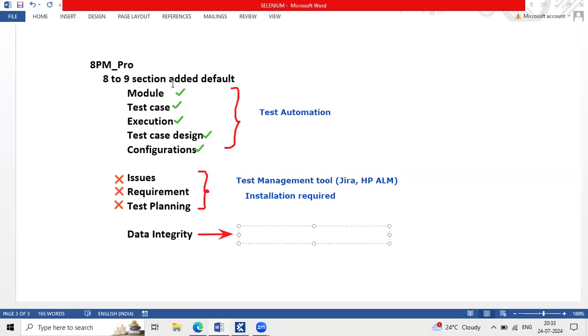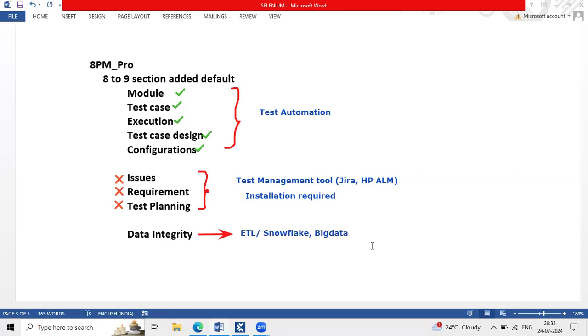So any questions on this section, and the two categories, test automation and test management? No. Okay. Clear. So Tosca has another phase, that is data integrity. We use this data integrity for ETL. I think a couple of people are aware of ETL testing, Snowflake testing, big data testing.